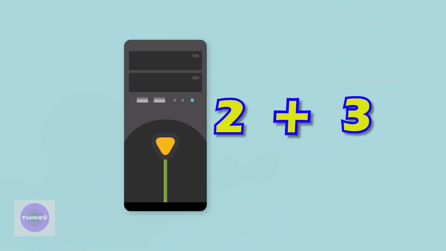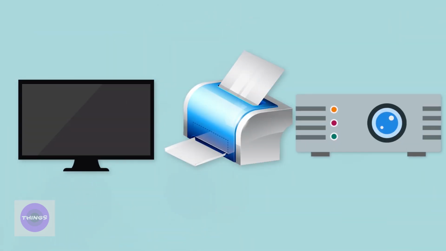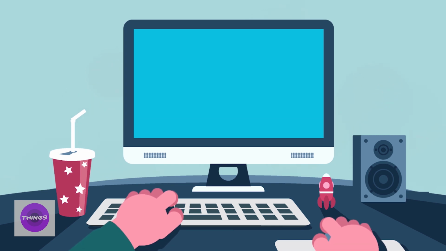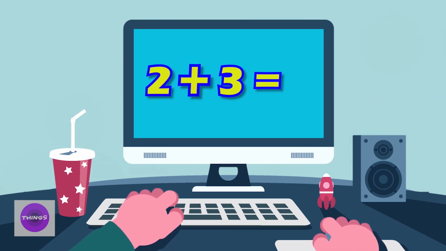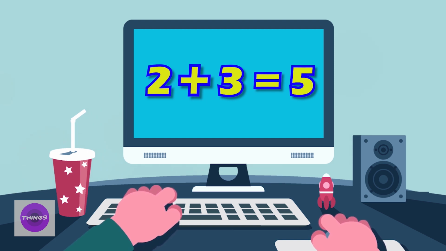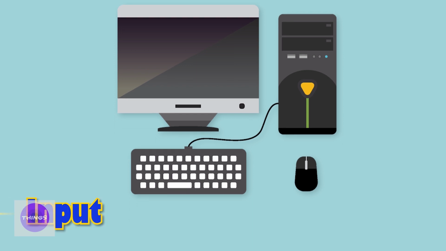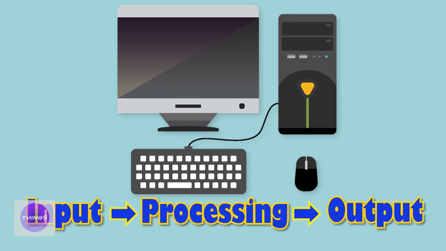The information we get after processing the input is called output. This is shown by output devices such as the monitor, printer or projector. So the result which we get, 2 plus 3 equal to 5, can be seen on the monitor. So these are the output devices. Children, here we have understood how a computer works in 3 steps, that is input, processing and output.